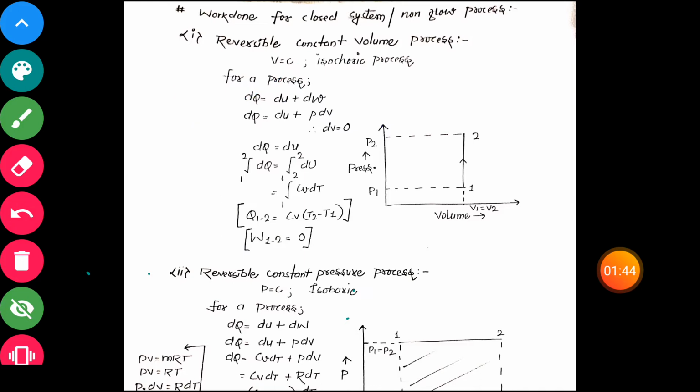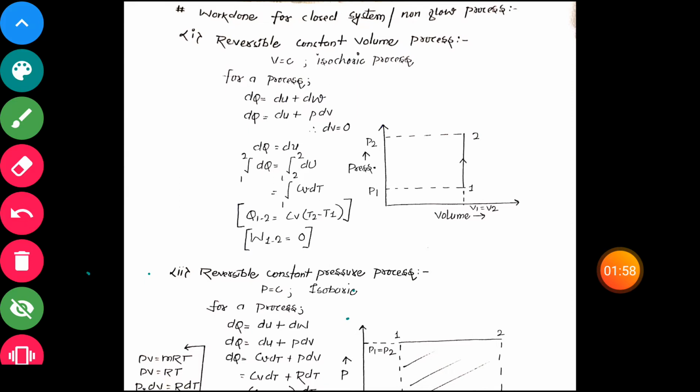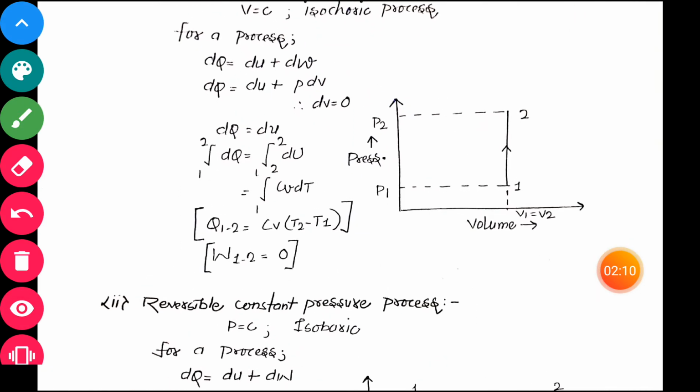Now dq is equal to du plus pdv. We can write dw as pdv. Okay, this pdv work is for closed system. Now what is given is that our process is constant volume process, so dv equals 0. So dv equals 0, then dq becomes equal to du. Okay, dq is equal to du. Then what happens if we integrate this?